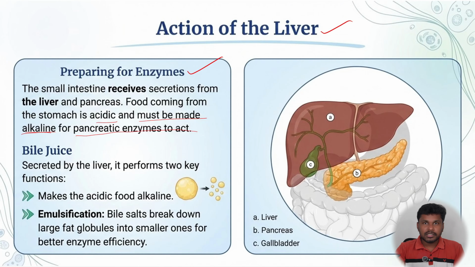But in the stomach, the food is already in the acidic medium. So its acidity should be changed to basicity. That is done by the bile juice. Secreted by the liver, it performs two key functions. Makes the acidic food alkaline, first function, and the second function is emulsification. Emulsification is simply the breakdown of larger fat particles into smaller fat particles. Okay, that is shown here. So the large globules into smaller ones for better enzyme efficiency. Cutting down of the fats into smaller particles is nothing but emulsification. This can be a 2 marks question.